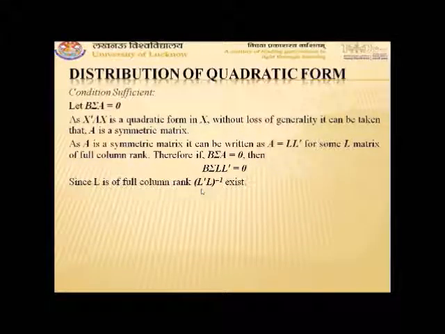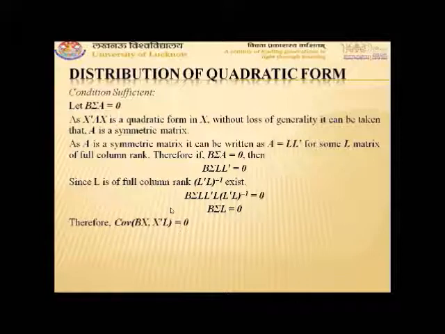Since L is a full column rank matrix, L transpose L inverse will exist. So B sigma L into L transpose L into L transpose L inverse is equal to 0. Here the term L transpose L into L transpose L inverse will become the identity matrix, so the left hand side will remain B sigma L. So B sigma L is equal to 0.